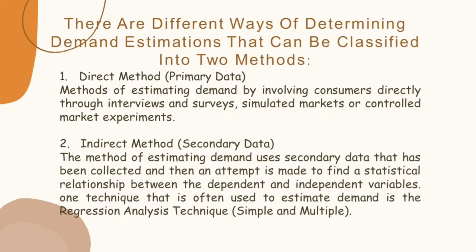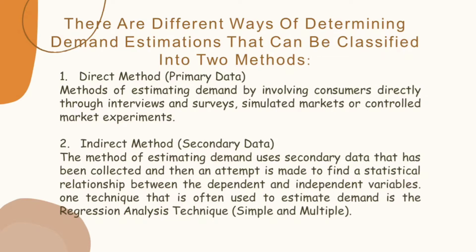And then there are different ways of determining demand estimation that can be classified into two methods. First, the direct method, or primary data. The direct method is a method of estimating demand by involving consumers directly through interviews and surveys, simulated market or controlled market experiments. And then the indirect method, or secondary data.